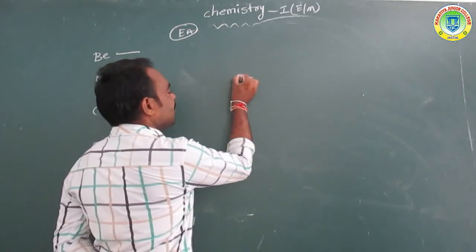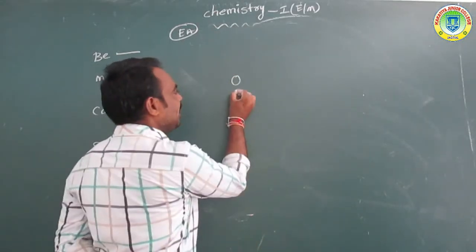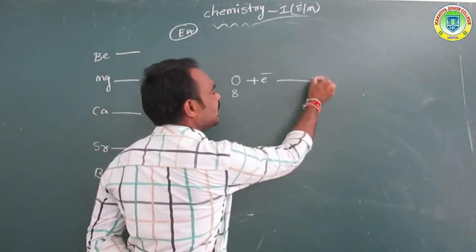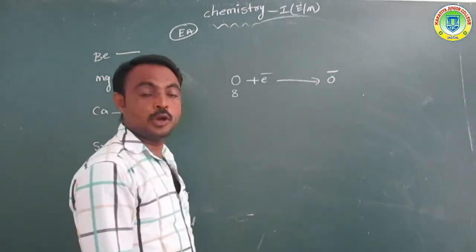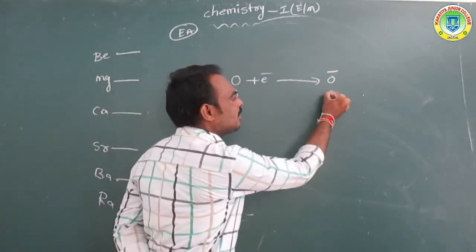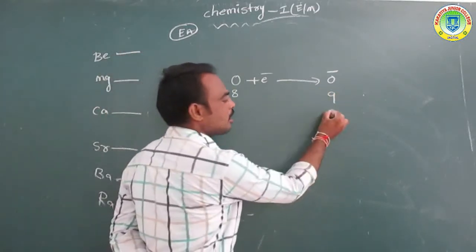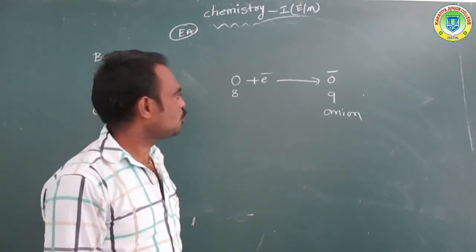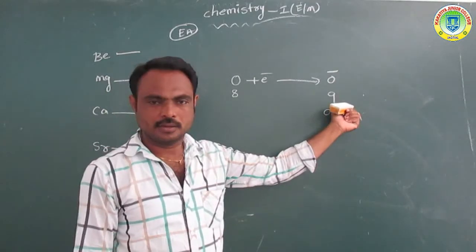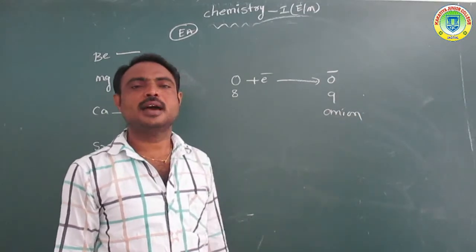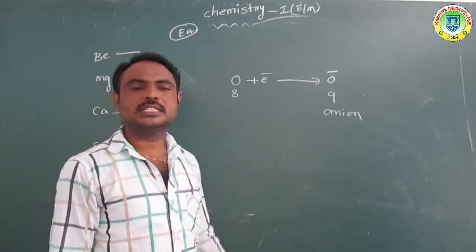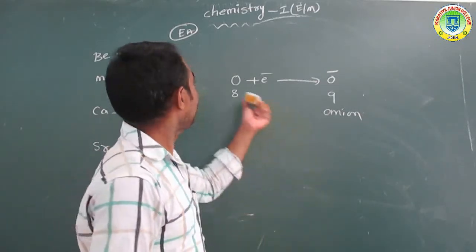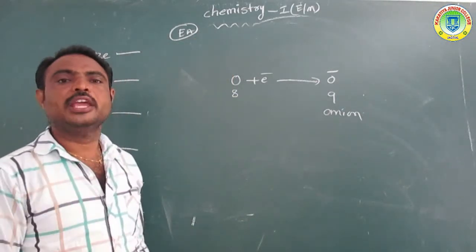Suppose we have taken oxygen, with 8 electrons. When one electron is added, it is converted to O negative, so 8 plus 1 is 9 electrons. It is called an anion, a negative ion, the oxygen anion. In this process we require some energy, and that minimum energy is called electron affinity.